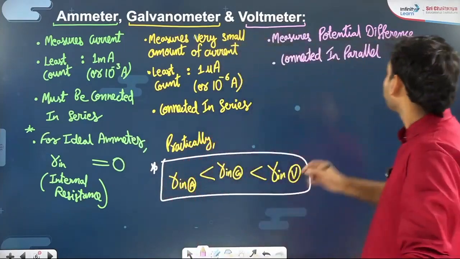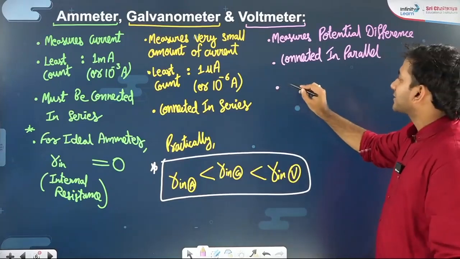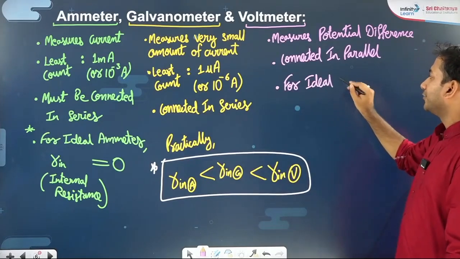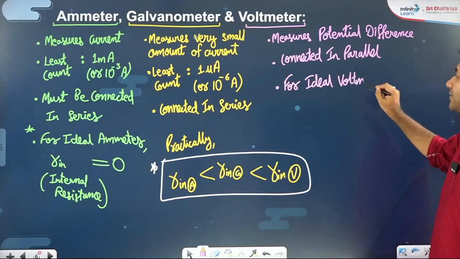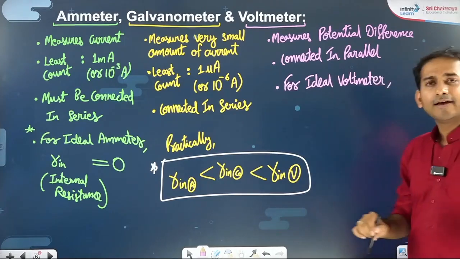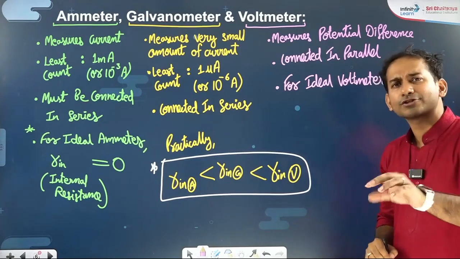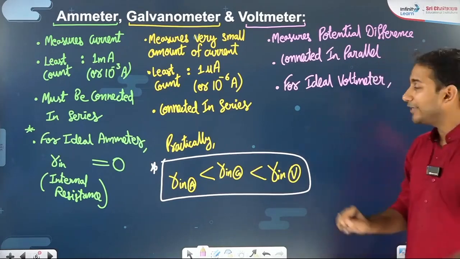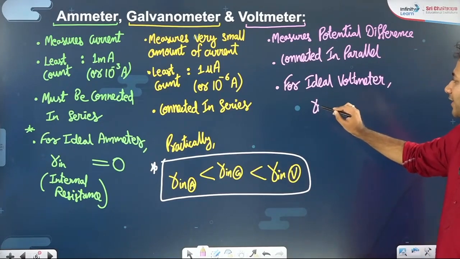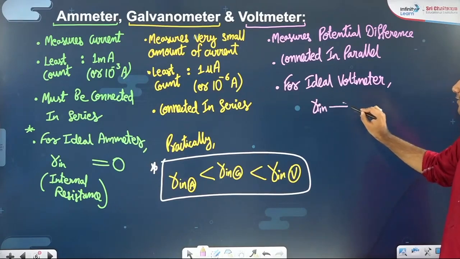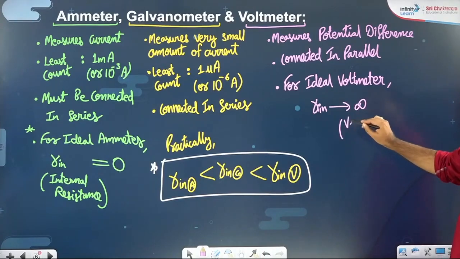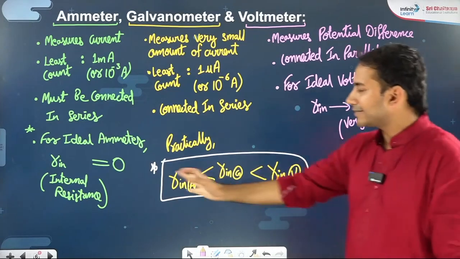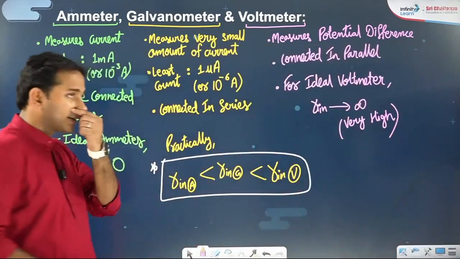Then ideally, with an ideal voltmeter, your demand is that it should be connected in parallel and it should do just the function of measurement. It should not provide any additional path to the current. For that matter, the internal resistance will be very high, tending to infinity. So these things I want you to understand and keep in mind.